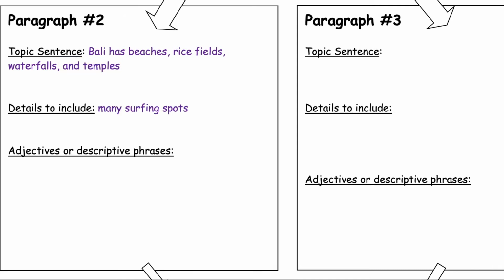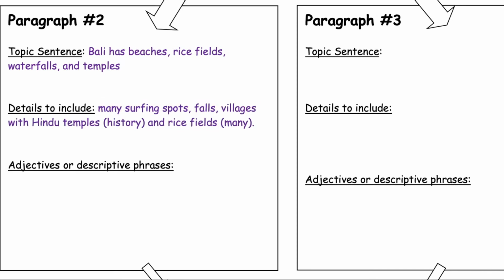Well, I can describe that there are many beaches, many surfing spots, the falls themselves, right? I can mention that the temples and the rice fields are scattered around villages. The temples tell a lot about the history of Bali, and there are many rice fields to look at.